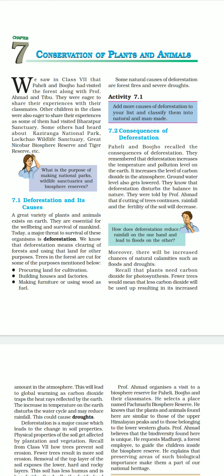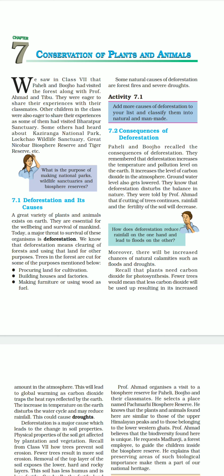Then this deforestation disturbs the balance in nature. Yes, of course, when there are fewer plants and more animals on earth, obviously the balance will be disturbed. The balance of air or gases will be disturbed, because you know that carbon dioxide is being taken in by the plants and oxygen is being released.